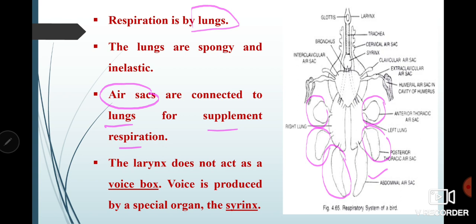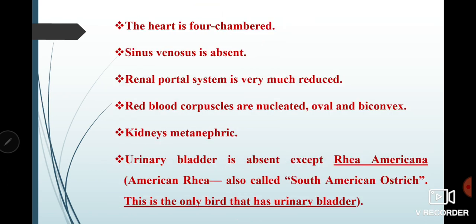Okay, one more important thing about the bird is that they have a larynx present here. You can see the larynx is present, but it's not acting as a voice box. Please remember this. For voice, they have another structure that's known as syrinx. You can see here, and I will show you, it's present here. From this syrinx, these birds make different types of sounds or chirping sounds.